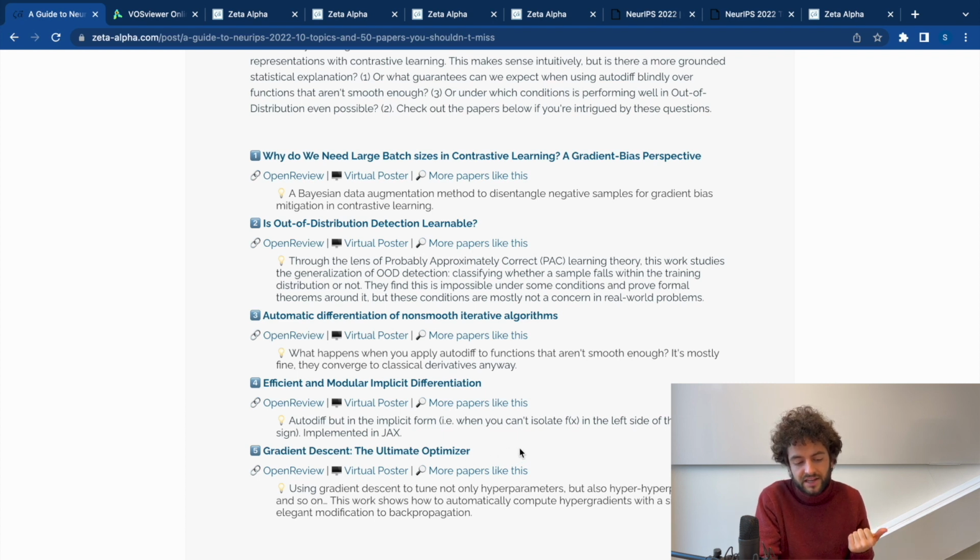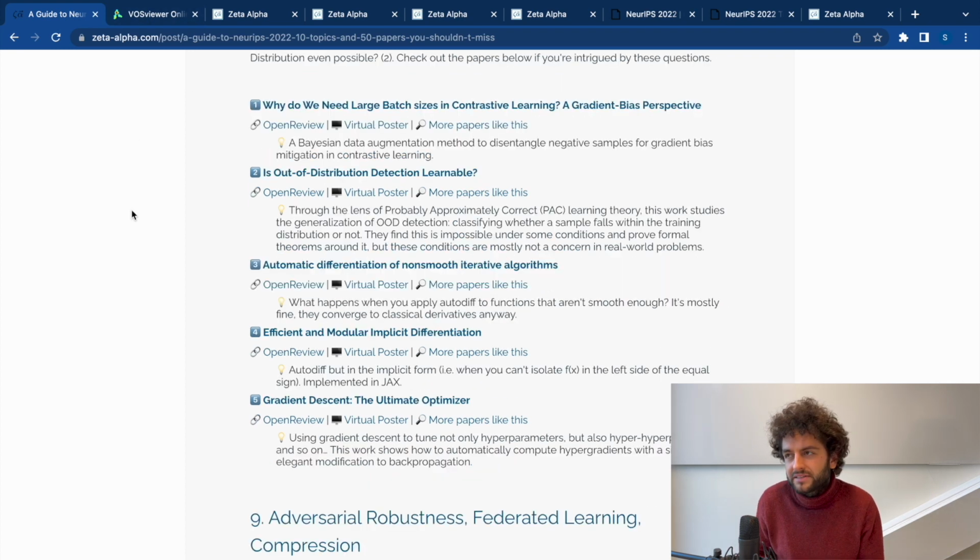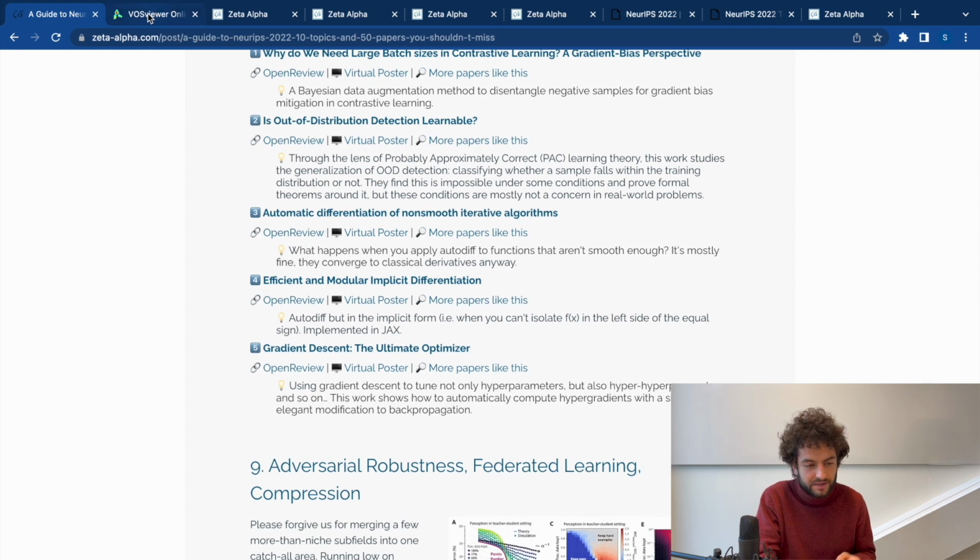And then finally, "Gradient Descent: The Ultimate Optimizer", where they find a way to use gradient descent to also optimize hyperparameters of neural networks, and have everything end-to-end optimizable, which I'm still a bit skeptical about. I feel like a lot of the training of large neural networks still needs a lot of highly skilled human knowledge and accumulated intuitions about what it takes to train these networks, which is almost like alchemy of small tweaking. It's a craft that very few people in the world know how to do. I'm still a bit skeptical that you can fully automate this end-to-end, but still it is a very interesting exploration on optimizing hyperparameters.